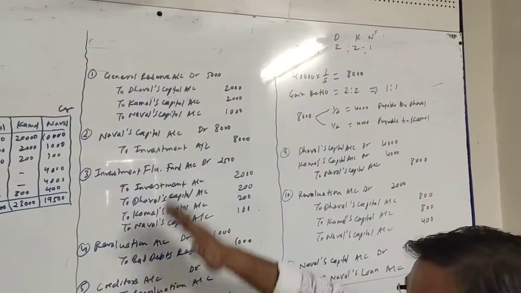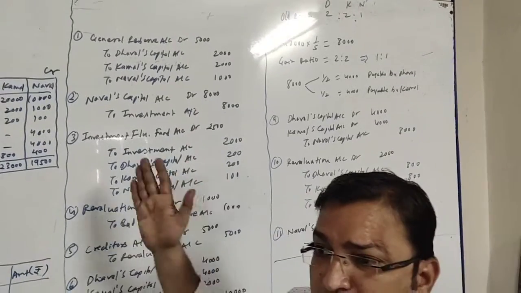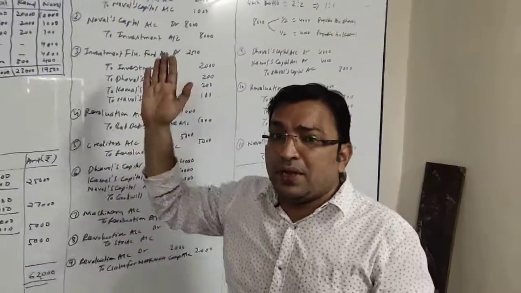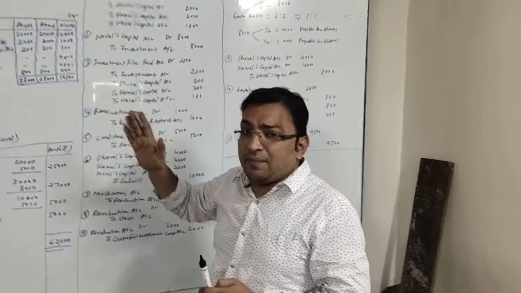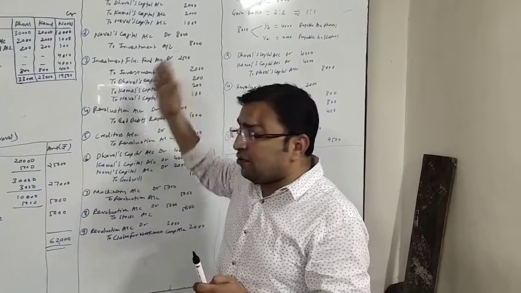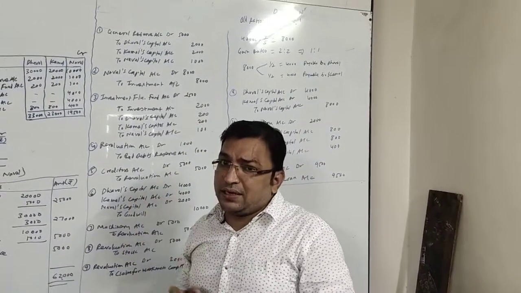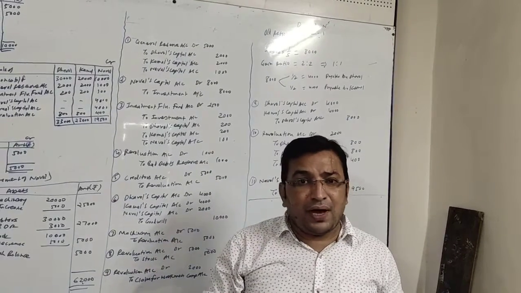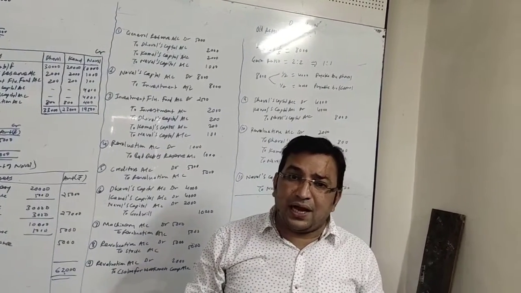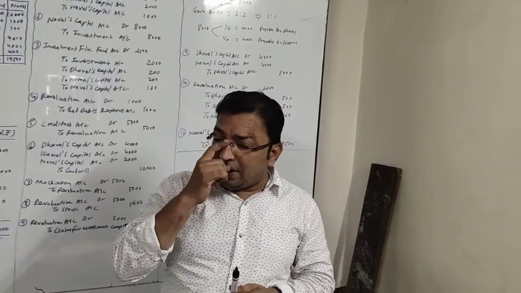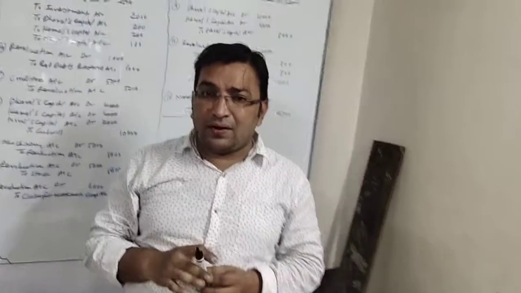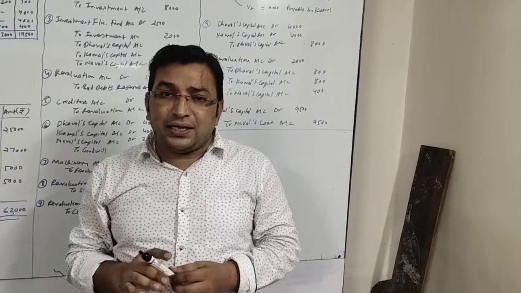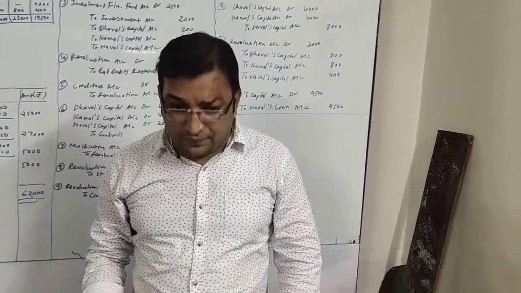Here I have passed the journal entries one by one. We will discuss about it. You need to make these entries in a format, and you very well know how to prepare the format for journal entry. First of all, we will go through all the adjustments. We will mark the adjustments, and then we will start taking one by one the items of the balance sheet and recording accordingly. So let us see adjustment number 1.